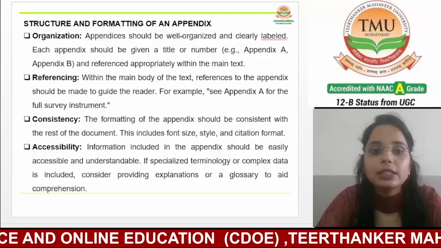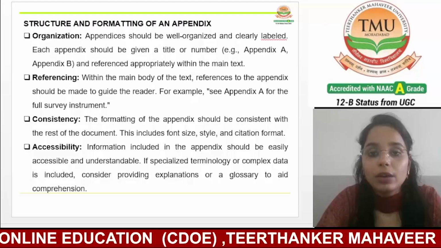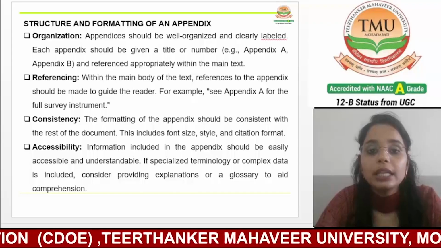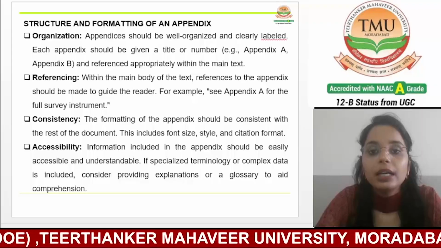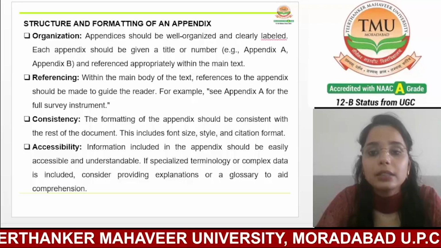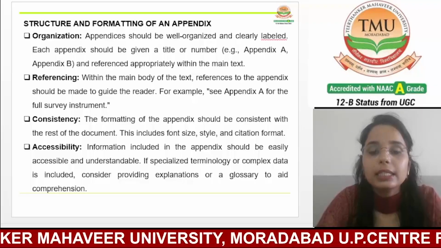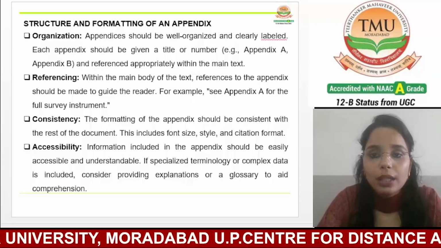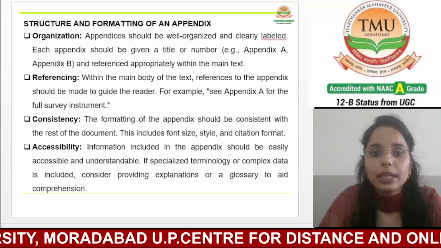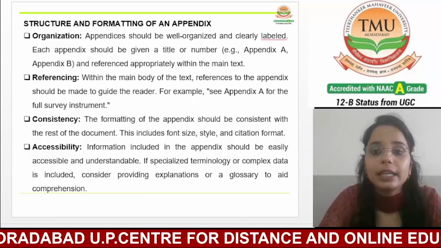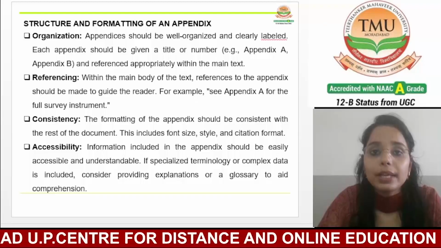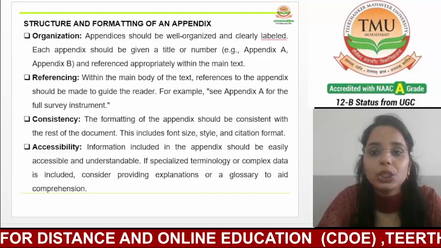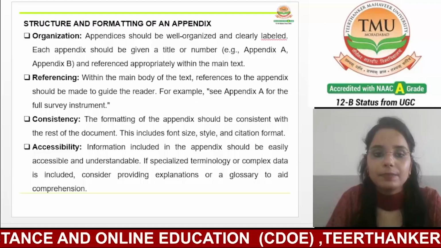For instance, when discussing the methodologies, you might write, for a detailed description of the survey instruments, see Appendix A. This approach ensures that the readers can easily access the supplementary materials without having to search through the entire appendix section. So, clear and consistent referencing enhances the reader's ability to navigate the document and understand how the supplementary information supports the main text.